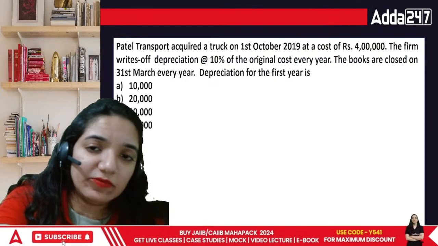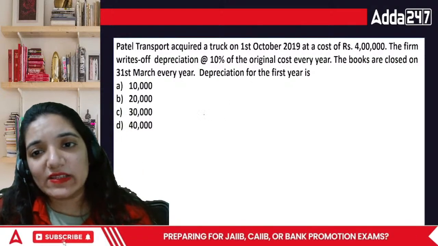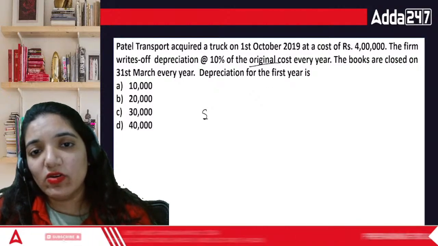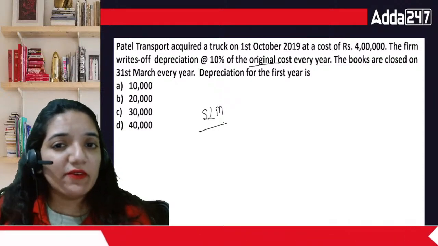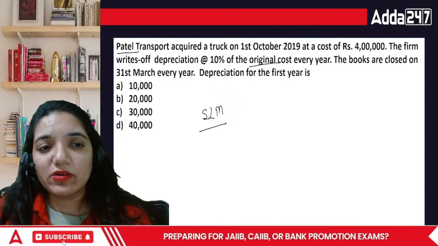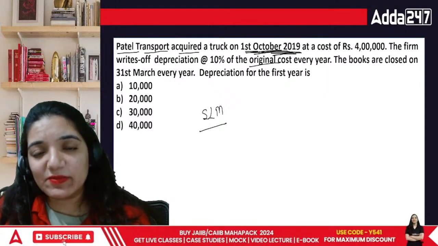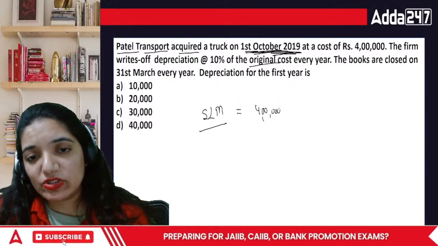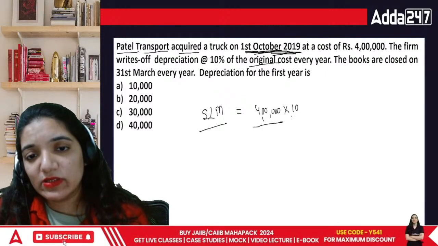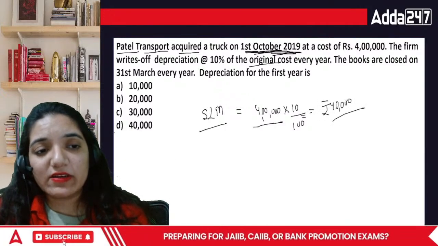Okay, here comes a numerical question, everyone. Let's talk about this numerical question as well. This is based upon the SLM method, original cost or straight line method. Under this method, one specific amount of depreciation is charged every year. Patel Transport acquired a truck in October 2019. That means 6 months have already passed. They bought it for 4 lakh rupees, and they said the depreciation would be 10%. So technically it's easier. It would be rupees 40,000 in the first year. Flat question. This should be the correct answer and we are done.